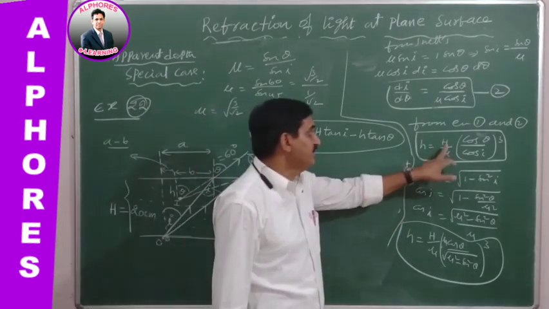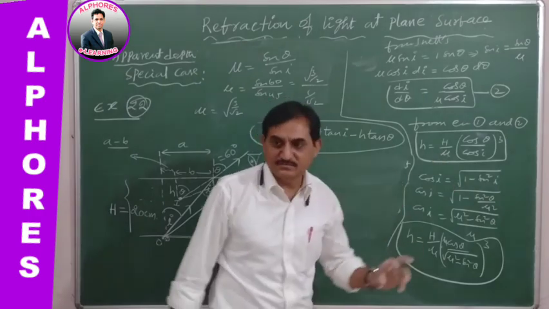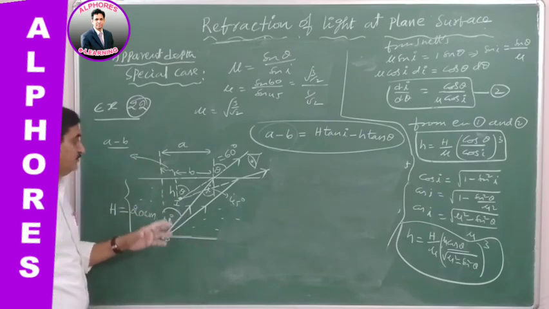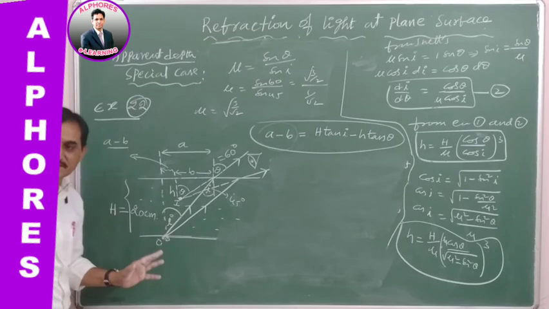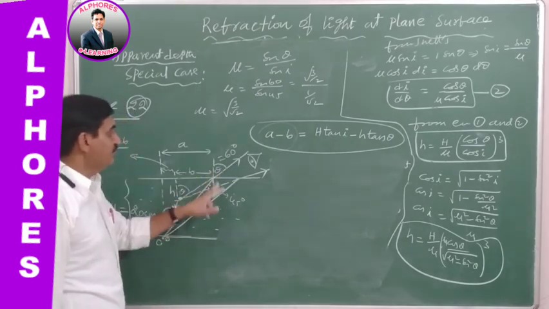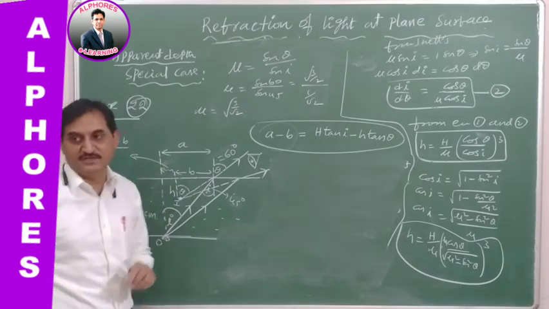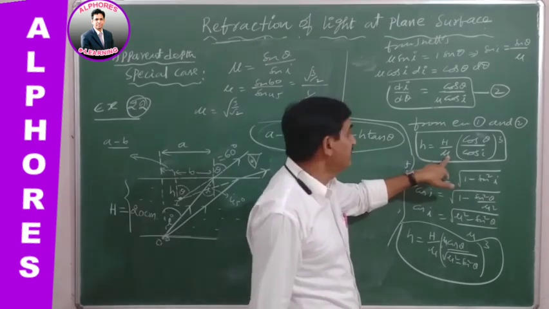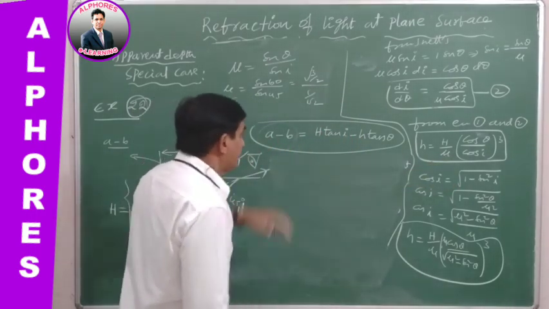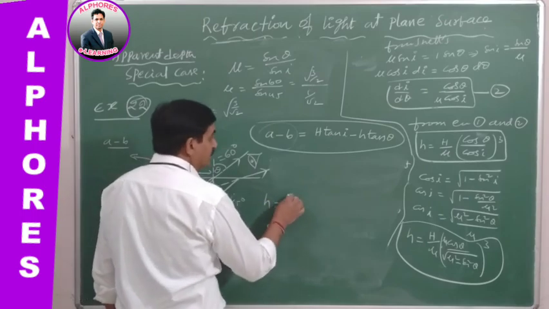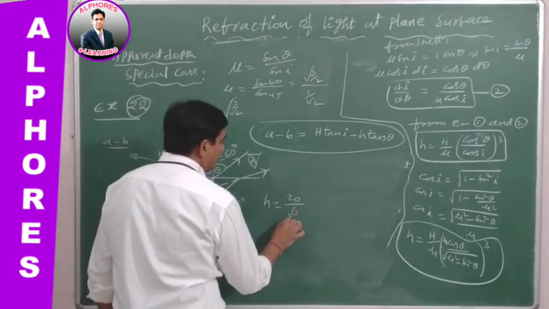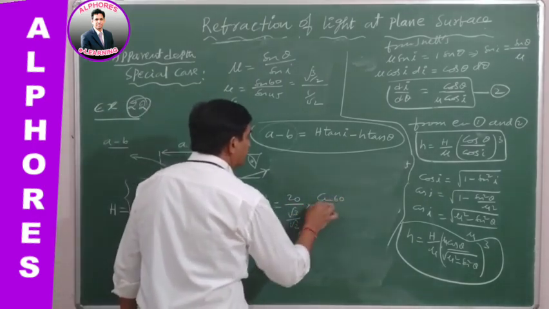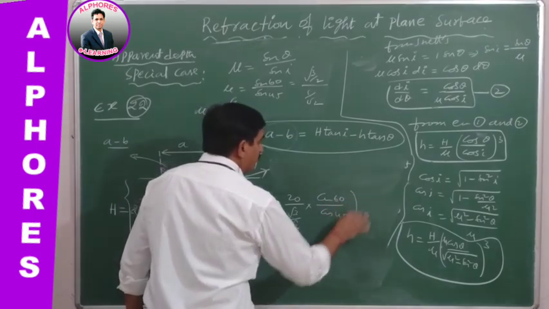In this formula we need the refractive index, which is extracted from the given data. In the data mu is not given; it is one kind of liquid in which the object is kept at a depth of 20 centimeters, seen from outside at an angle of vision of 60 degree and angle of incidence of 45 degree. Then what is the apparent depth? We calculated the mu value, and capital H is given, so put in: h is equal to 20 by mu, which is root 3 by root 2, into cos theta, cos 60, by cos 45, whole cube.